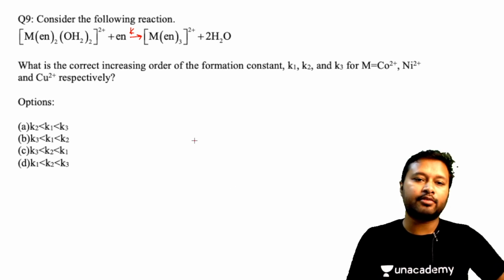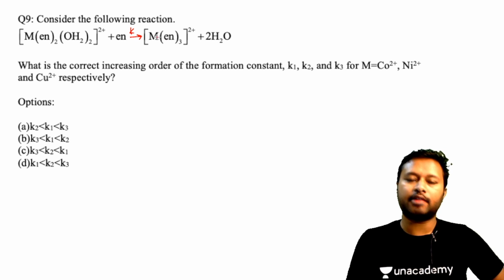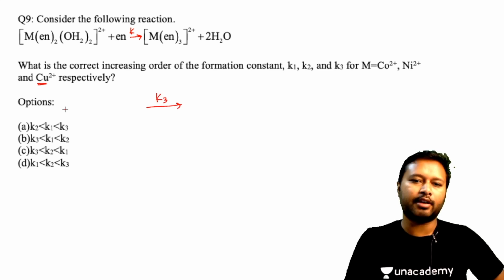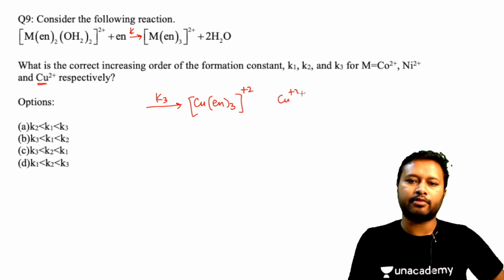All right, to solve this question, what you have to understand is the geometry of the complex which is getting formed. Let's talk about copper first of all, because that's the easiest one to understand. Let's say I am forming with some rate constant K3. I'm not writing the reactant. The final product is [Cu(en)3]2+. What does that mean? It means that I have copper in 2+ state, so a D9 system, and this is going to have a strong Jahn-Teller distortion, right? A strong Jahn-Teller distortion.